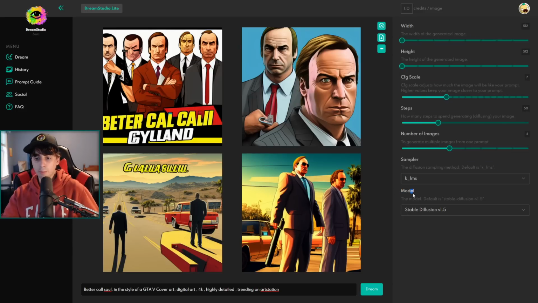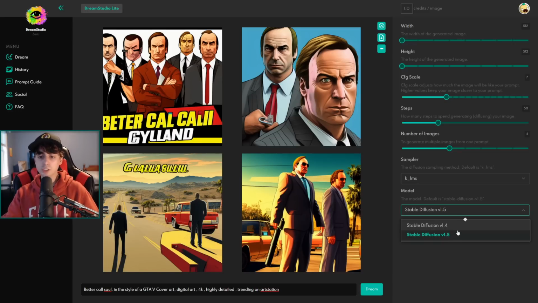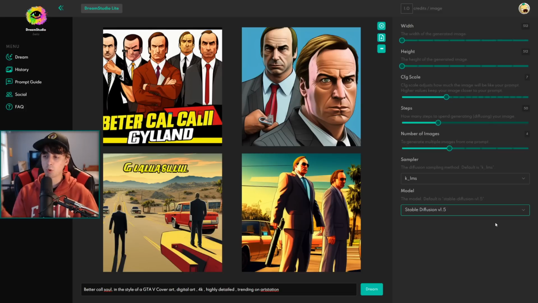So right under model here now in Dream Studio, the official way to generate with Stable Diffusion made by the creators of Stable Diffusion, we can select which version of Stable Diffusion we actually want to run. The last one that we've been testing and messing around with was 1.4, which of course was a very fun model, but significant improvements have now been made with version 1.5.